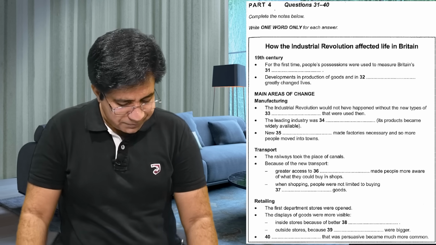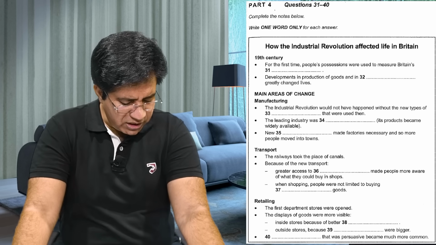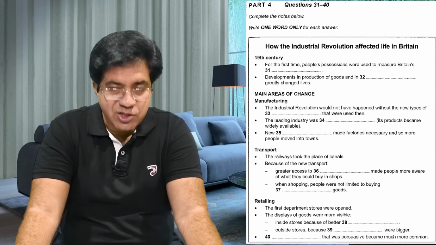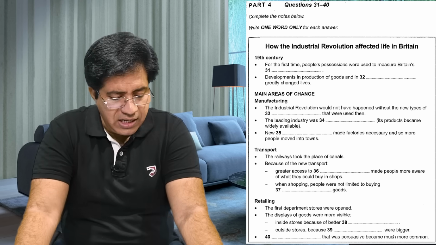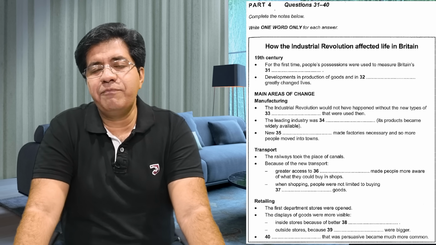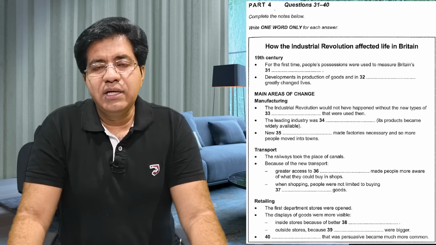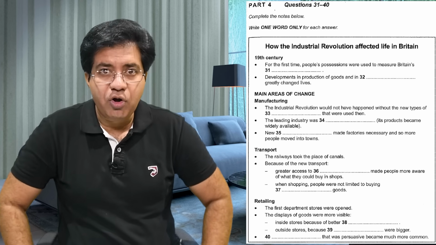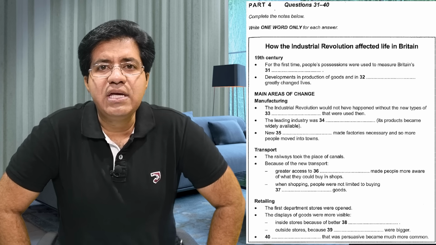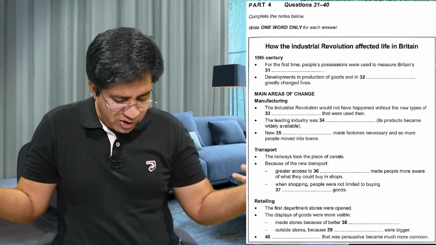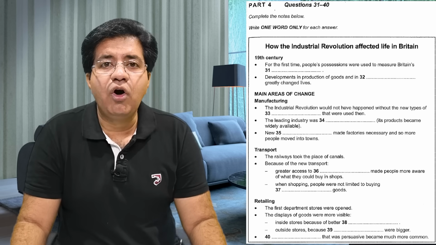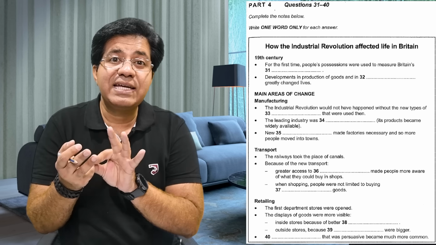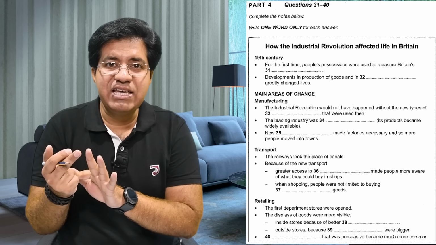This is important. Finally, question number 40. Dash that was persuasive became much more common. Something which was persuasive became much more common. It can be anything, like product that was persuasive became much more common, or it can be commercial that was persuasive became much more common, or anything like that. So for persuasive, they can use the word convincing, attractive.